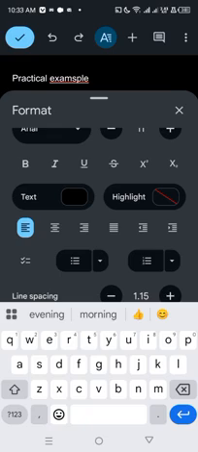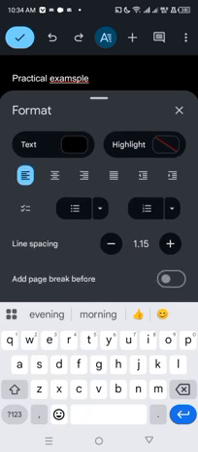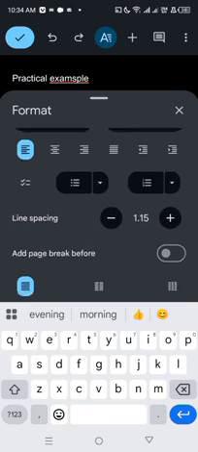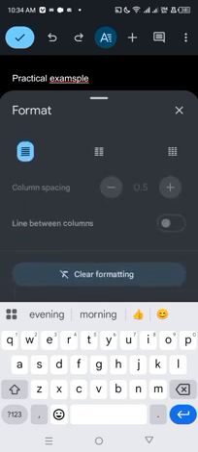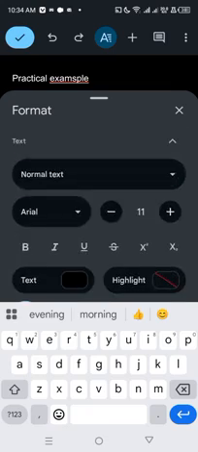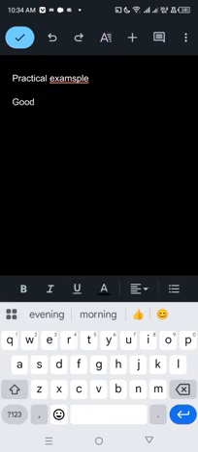This one here is where you choose the style which you want your writing to be put upon. We'll come to that. Doing it here will not give you the practical example, so you may not understand it here. And there are many others here, the line spacing, the column spacing, a lot of them. So once you choose and you are done, you close it by clicking on that.